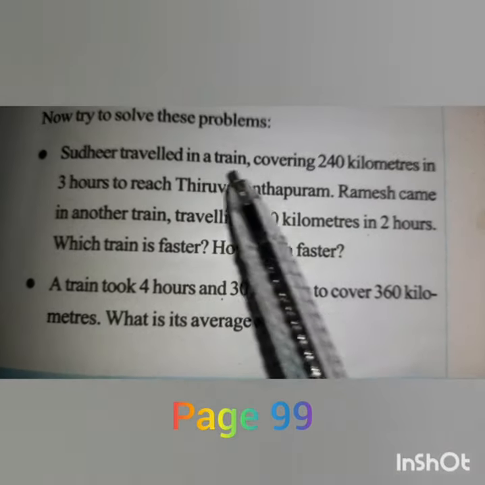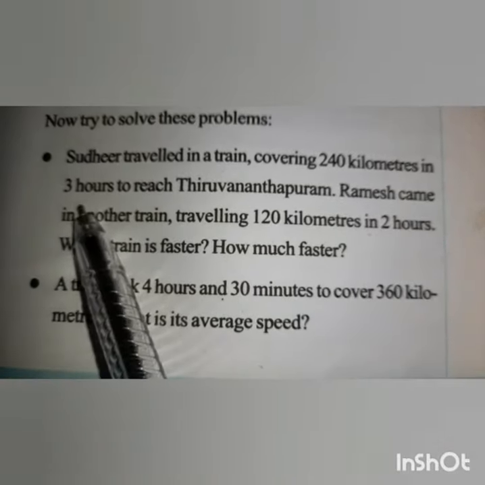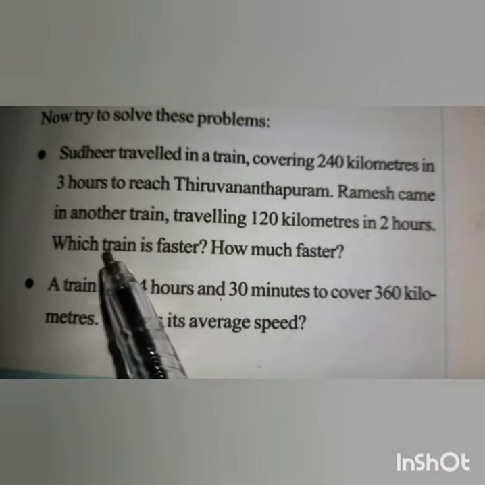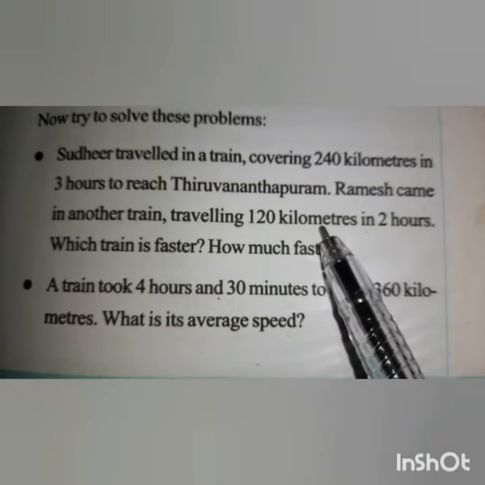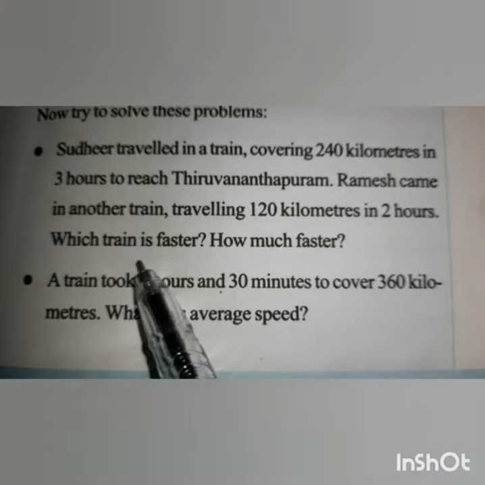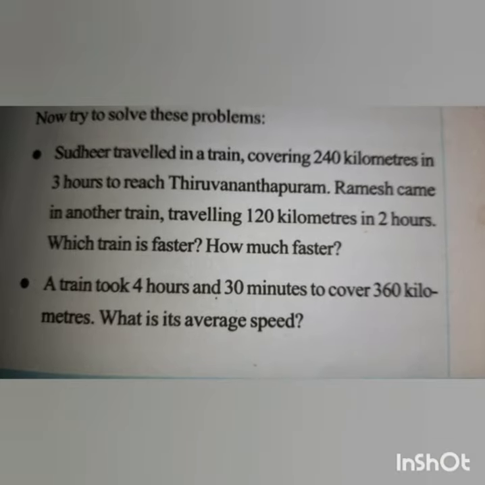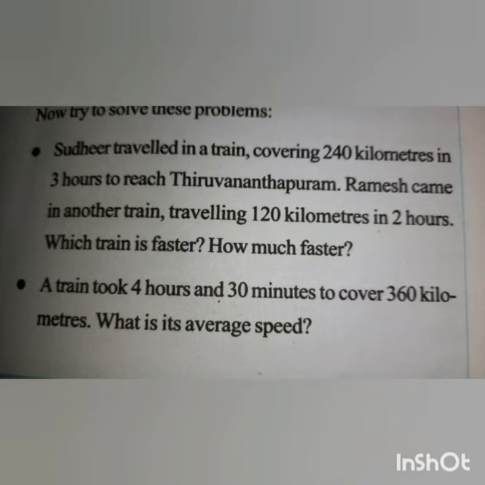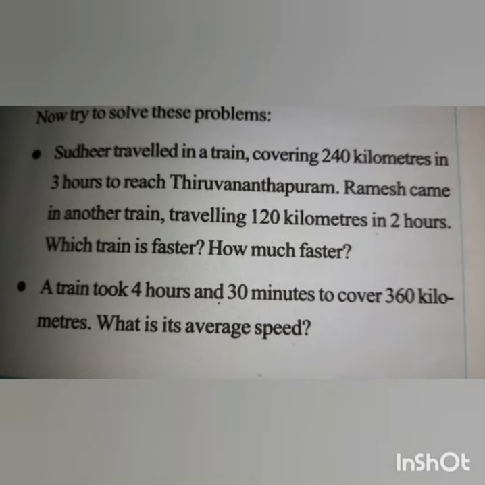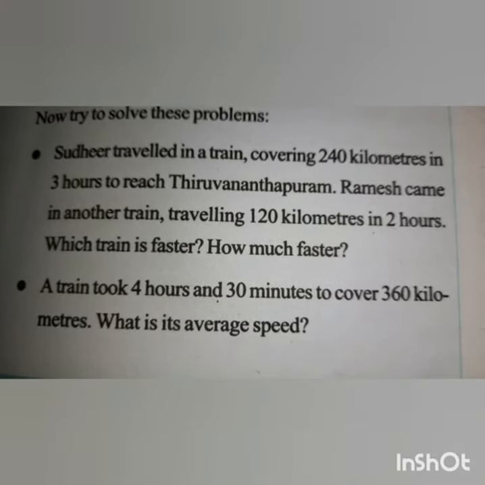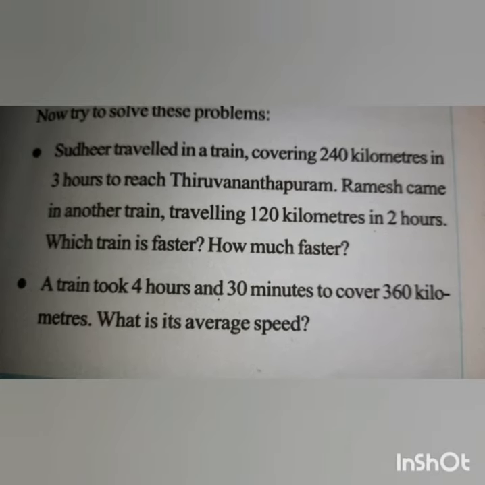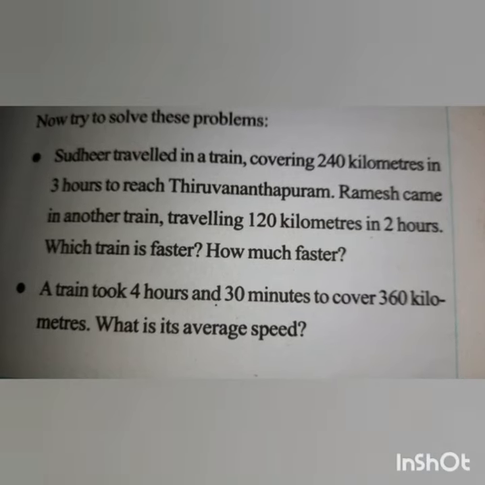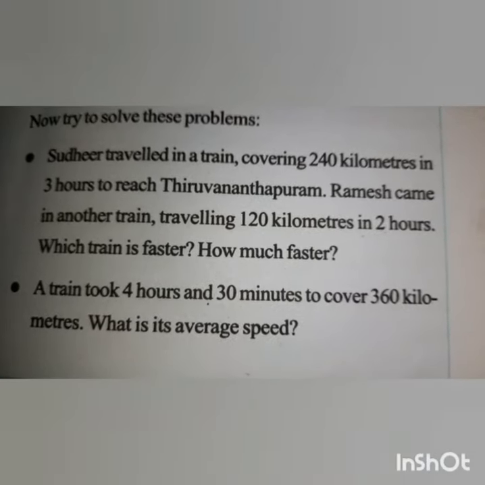Sudhir traveled in a train covering 240 kilometers in 3 hours and reached Tirunelveli. Ramesh came in another train traveling 120 kilometers in 2 hours. Which train is faster? How much faster? So Sudhir traveled 240 kilometers in 3 hours and Ramesh traveled 120 kilometers in 2 hours. You have to find the average speed in both cases and you can get the answer. Who is the faster one and how much faster, you have to find out.